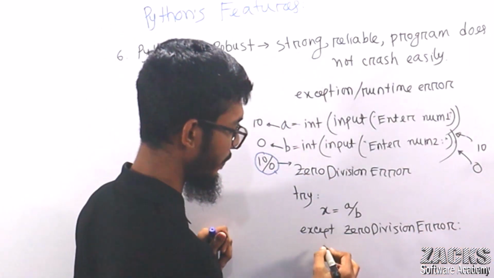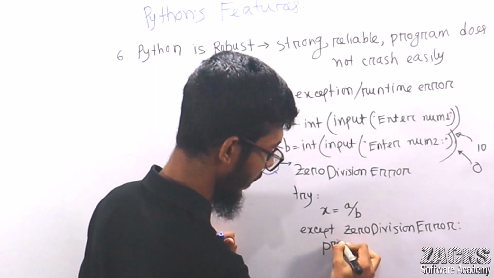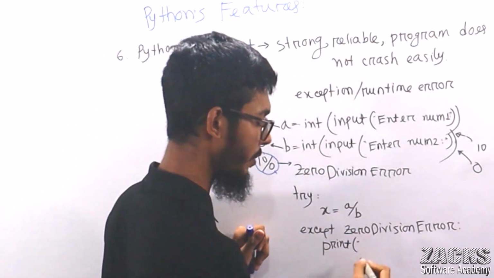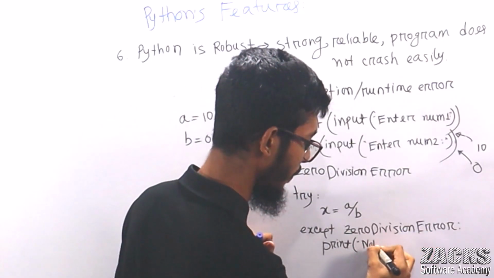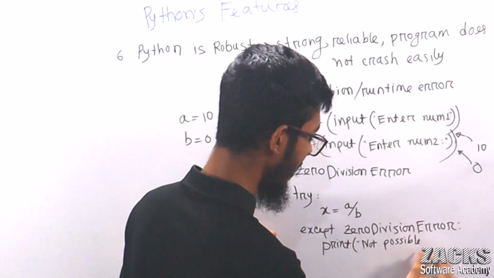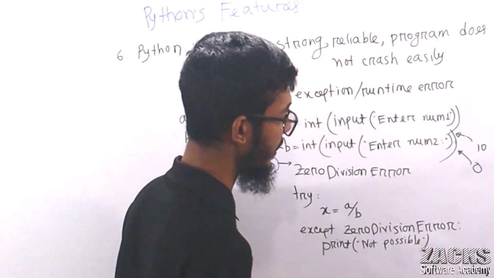And you can say, for example, print: it's not possible to divide by 0. You can write anything. No problem, you can handle the error.